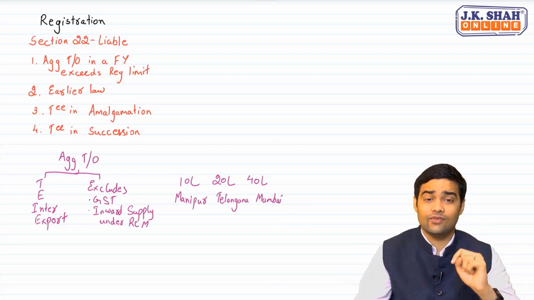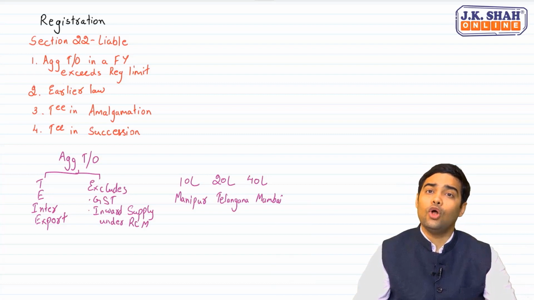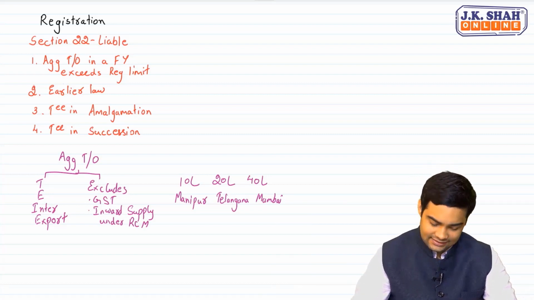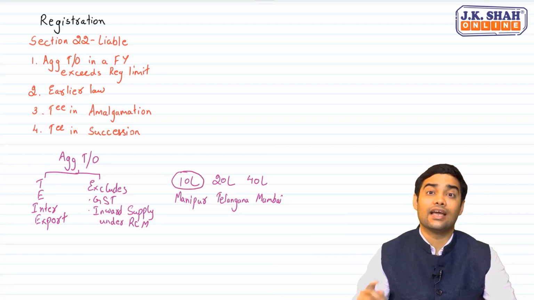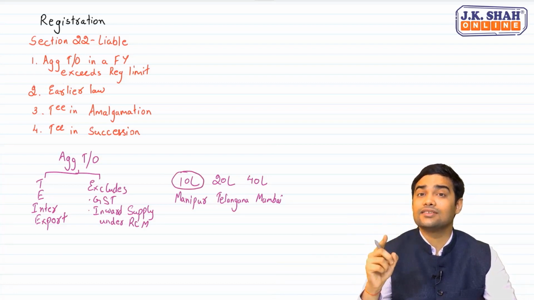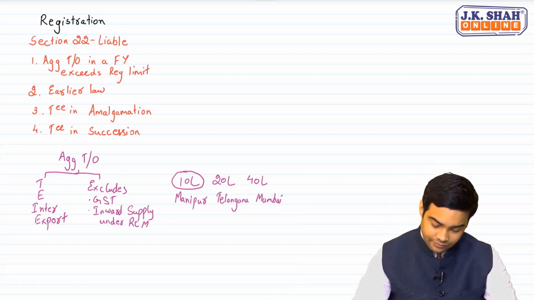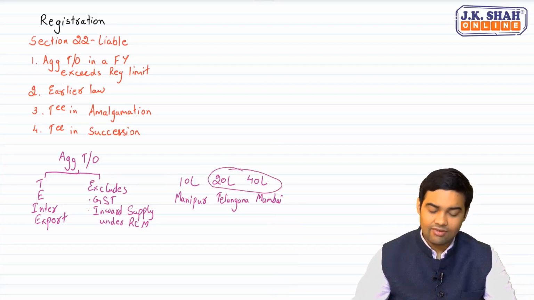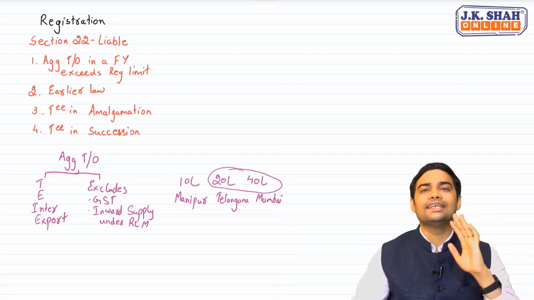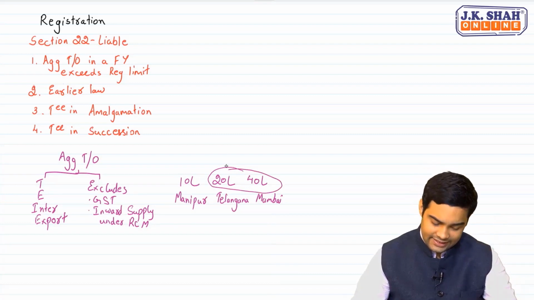Listen to me very carefully. If all the three branches are making taxable supplies, then the registration limit will be 10 lakh. If these two are making taxable supply, while in Manipur I am making only exempt supply, then 20 lakh will be considered.